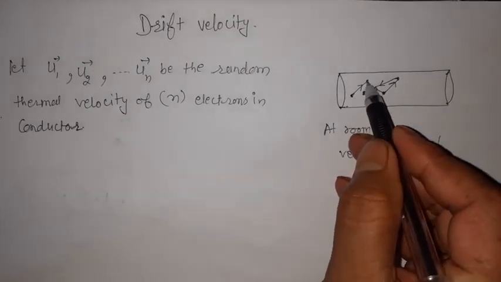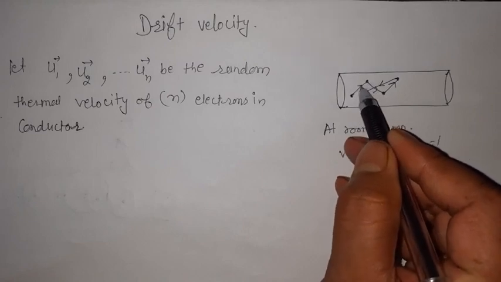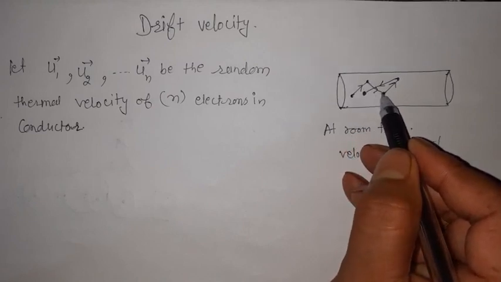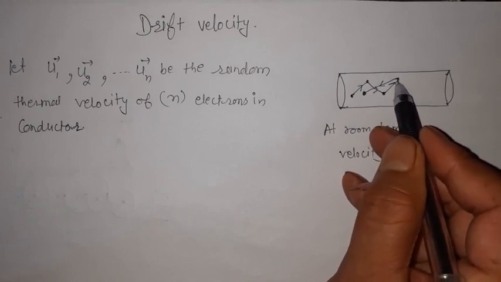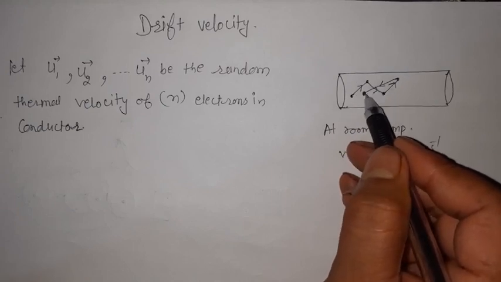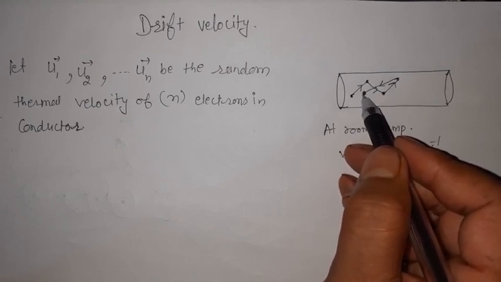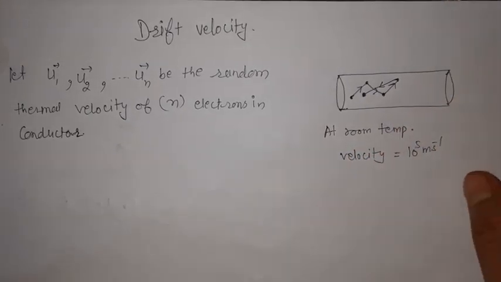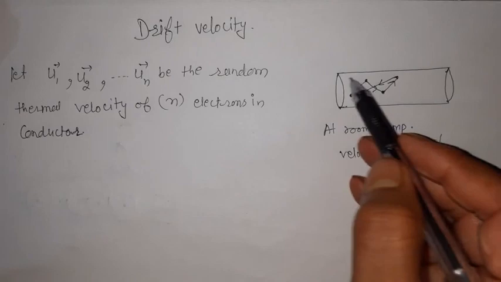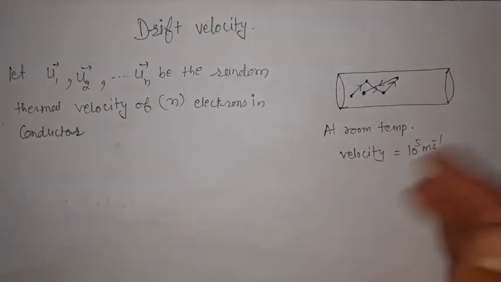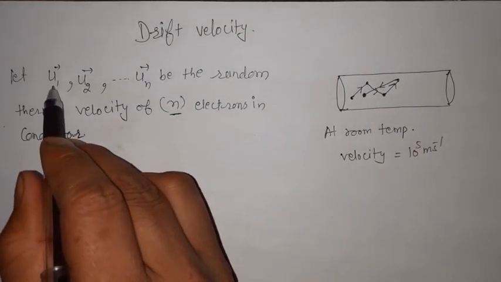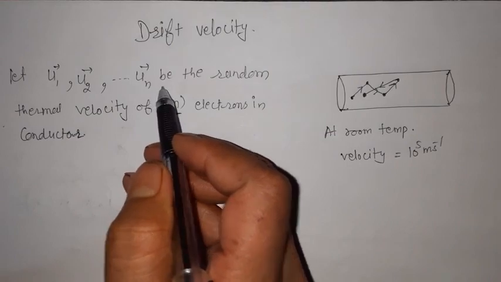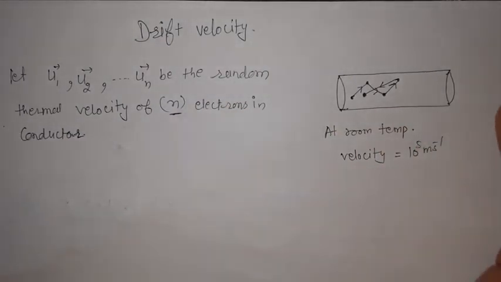In one collision, the electron starts here, does its collision, and thereafter changes its direction. There it meets another collision and once again changes its direction. Another collision, and here it changes its direction again. So it is having random motion. Suppose that in this conductor there are n electrons, and u1, u2 and so on up to un are the random thermal velocities with which they move at room temperature.